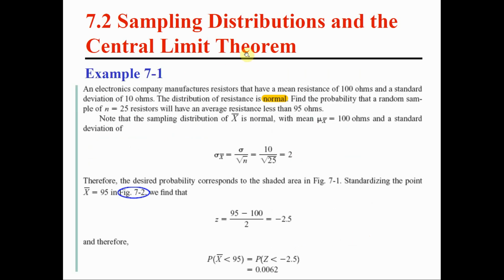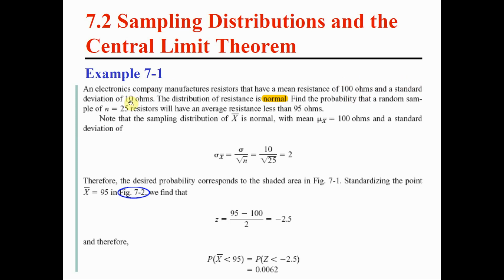Now let's talk about an example so that we cut it short. In this example, we say the following. An electronics company manufactures resistors. The mean resistance is 100 ohms. So obviously, we want the resistance value of each resistor to be 100. However, because of the errors, we get different values. So the actual resistance value is a random variable with mean 100 ohms and standard deviation 10 ohms. So this is given to us.